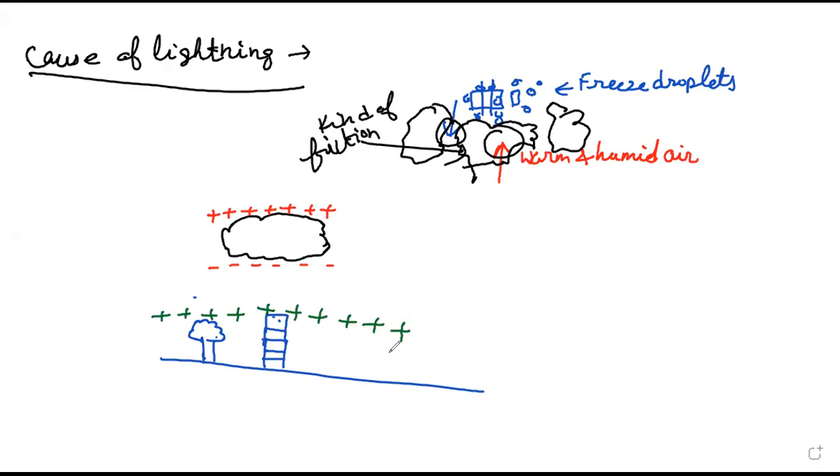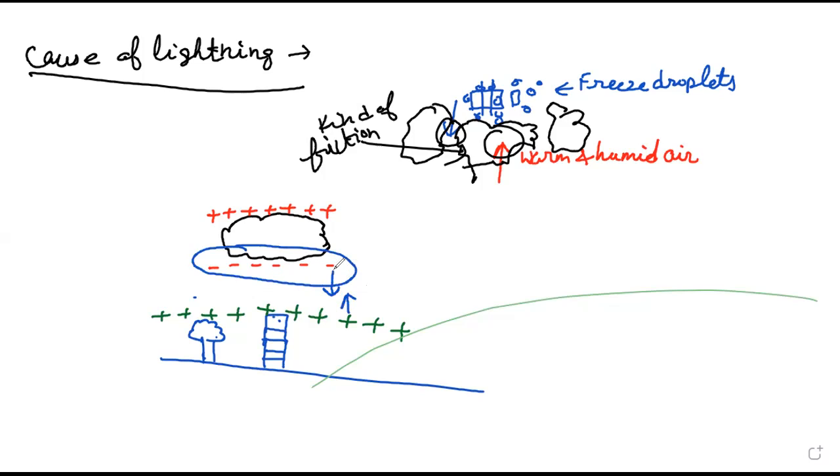Now we know that slowly the amount of this negative charge will keep on increasing, right? Now as the magnitude of this negative charge keeps on increasing, what will happen? It will start going down, and this positive charge will start rising up.